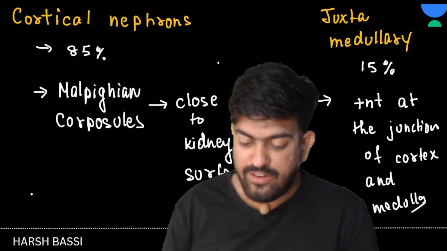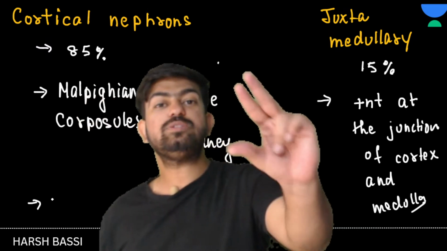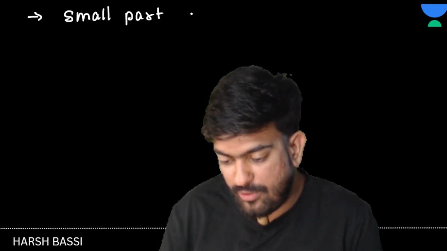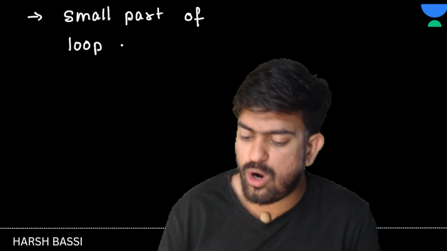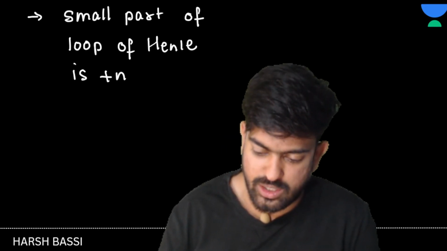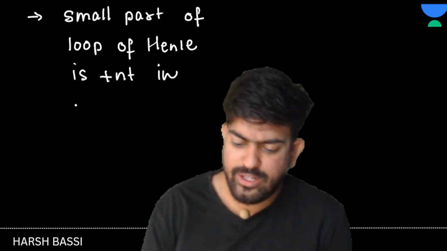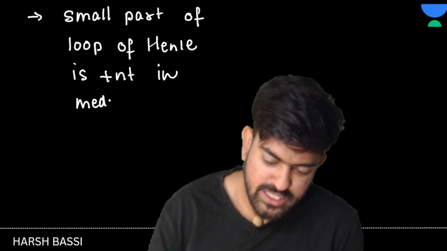Now see here, if I talk about the loop of Henle in cortical nephrons, a very small part enters the medulla. A small part of the loop of Henle is present in the medulla. Okay, a very small part is present in the medulla.